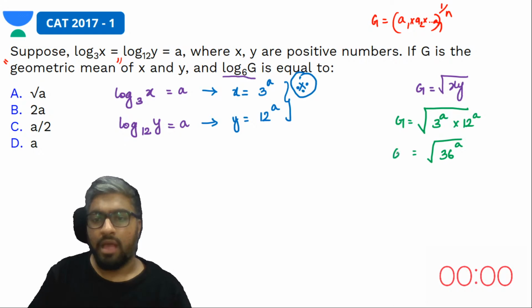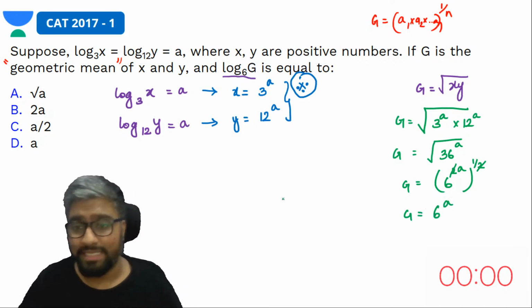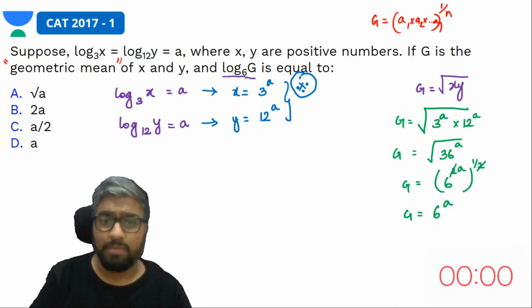I do not know a, but I know 36 is 6 square. So I can write this as 6 square, the whole power a, that is 6 power 2a to the power 1 by 2, because square root is 1 by 2. So the value of G is 6 power a. They want us to find log G to the base 6.